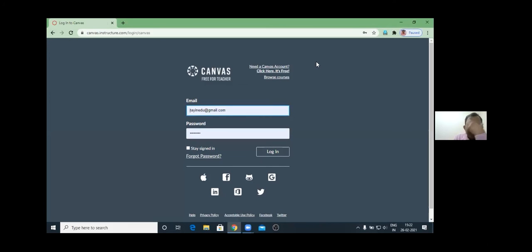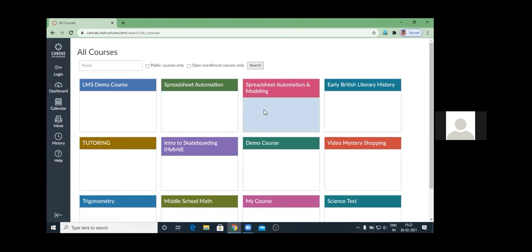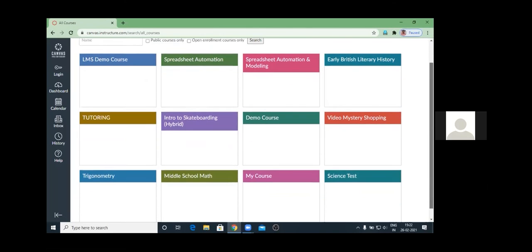When you go here without login, you can see there is an option called browse courses. Can you see it? Yes. You just click on it. So these are the courses which are on offer right now. Wow, that's great.